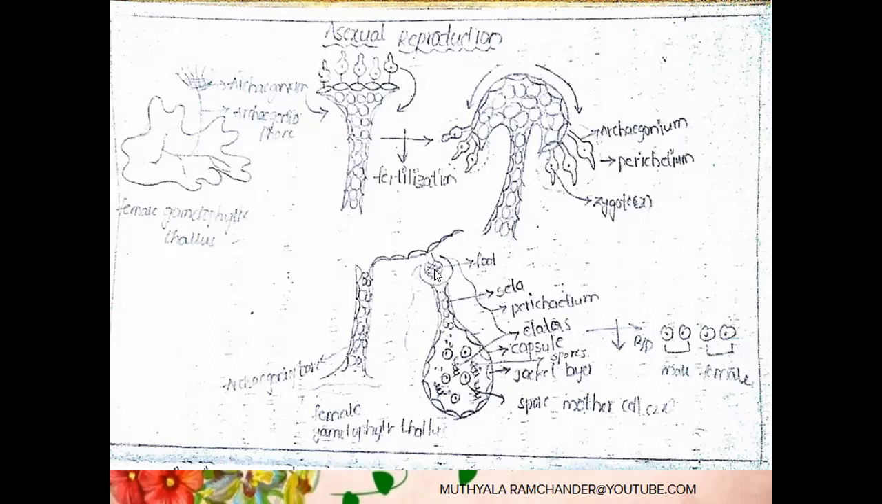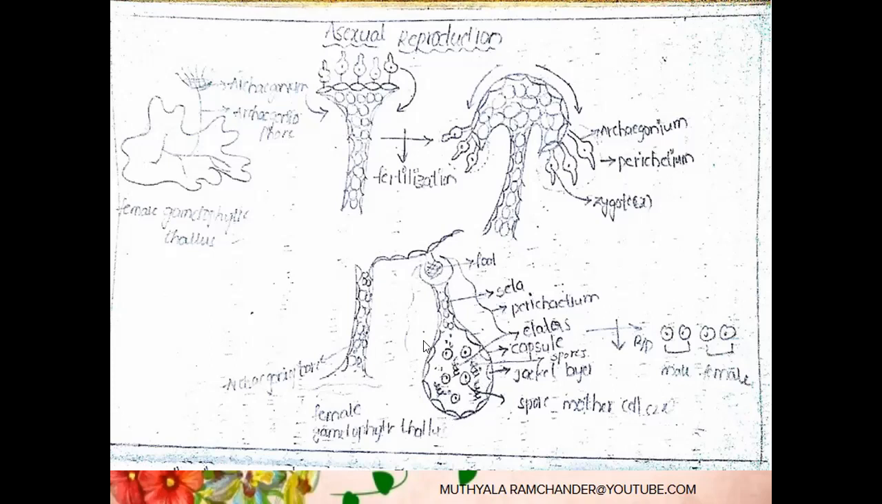The foot is a multicellular structure. It is present in the venter of the archegonium. It mainly helps in collecting food material, minerals, and water from the female gametophytic thallus. That absorbed food material and minerals pass to the seta. The seta is a stalk-like structure present between the foot and capsule. The seta passes food material and minerals to the capsule.